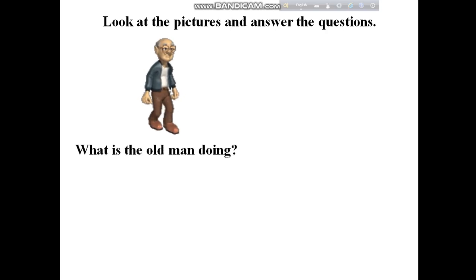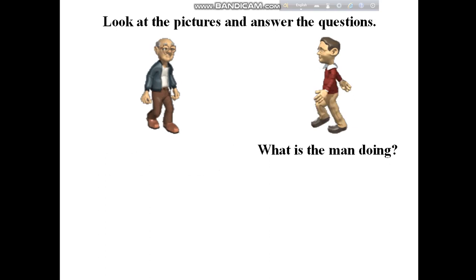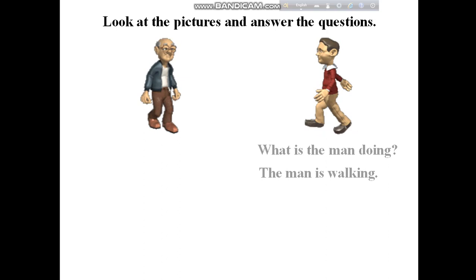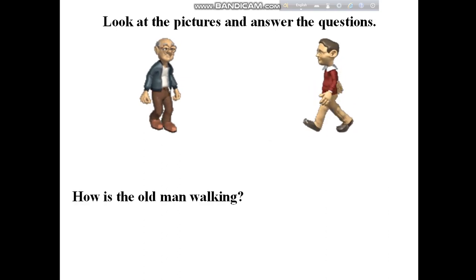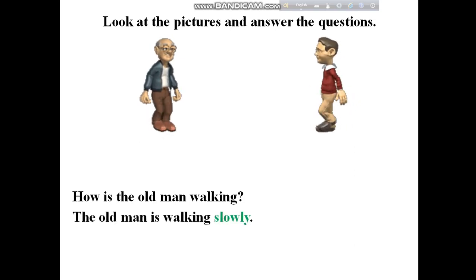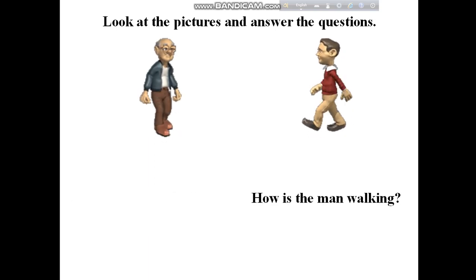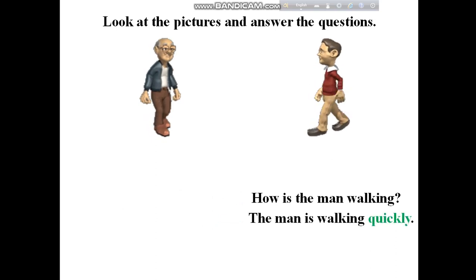Now my dear students, look at the picture and answer the questions. What is the old man doing? The old man is walking. What is the man doing? The man is walking. Now the question is, are the two walking the same? How is the old man walking? The old man is walking slowly. And how is the man walking? The man is walking quickly.